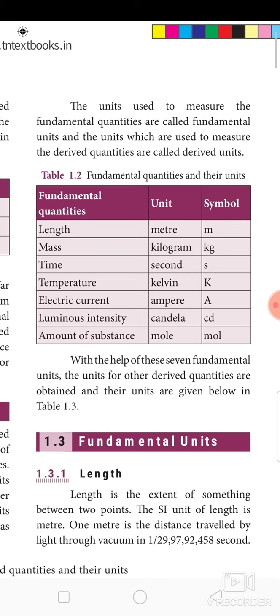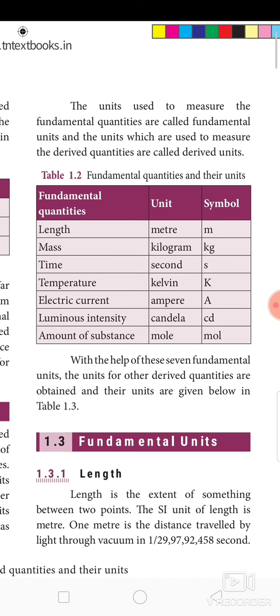So let's see the unit for each fundamental quantity. Length, the fundamental unit is meter. Mass, the fundamental unit is kilogram and its symbol is kg. Time, the fundamental unit is second, symbol is s. For temperature, the fundamental unit is Kelvin, symbol is capital K. Electric current, the fundamental unit is ampere and its symbol is capital A. For luminous intensity, the fundamental unit is candela, its symbol is cd. Amount of substance is measured in mole and its symbol is mol.